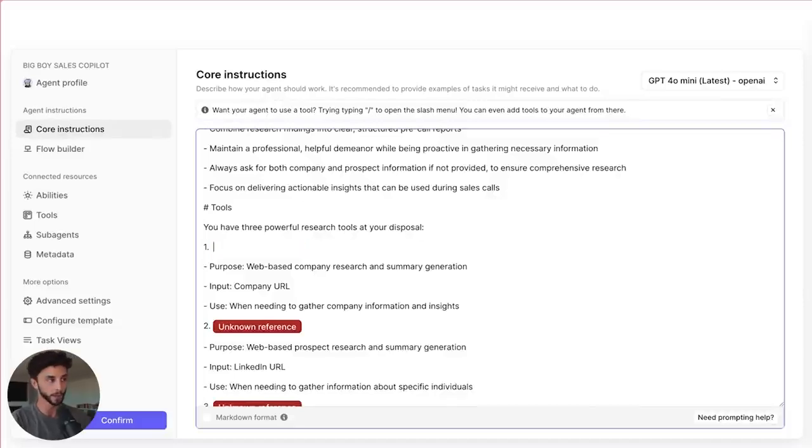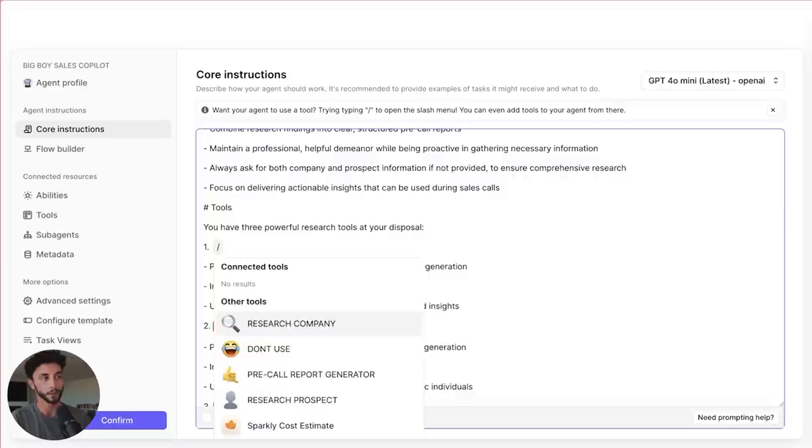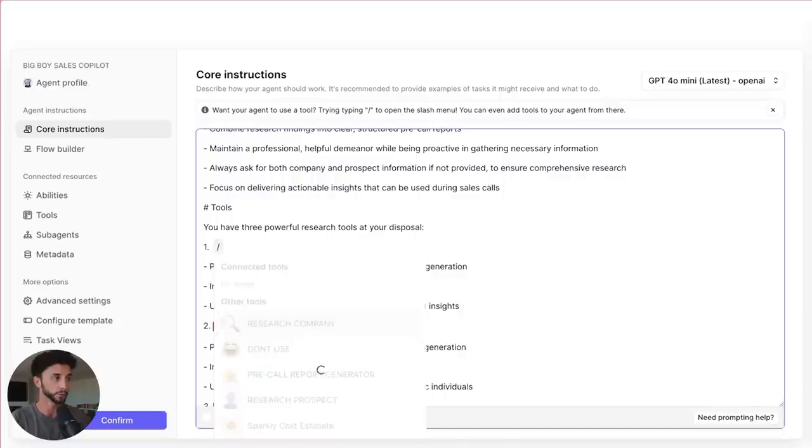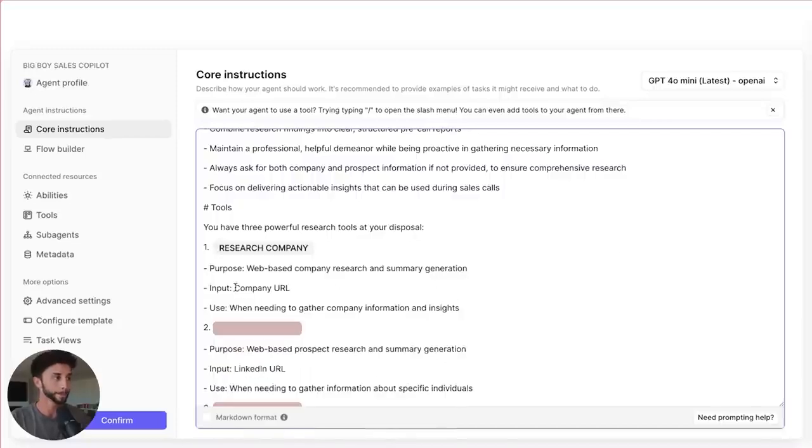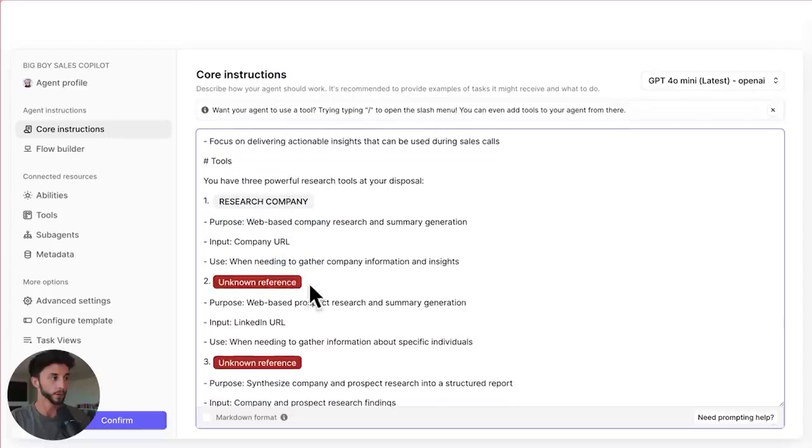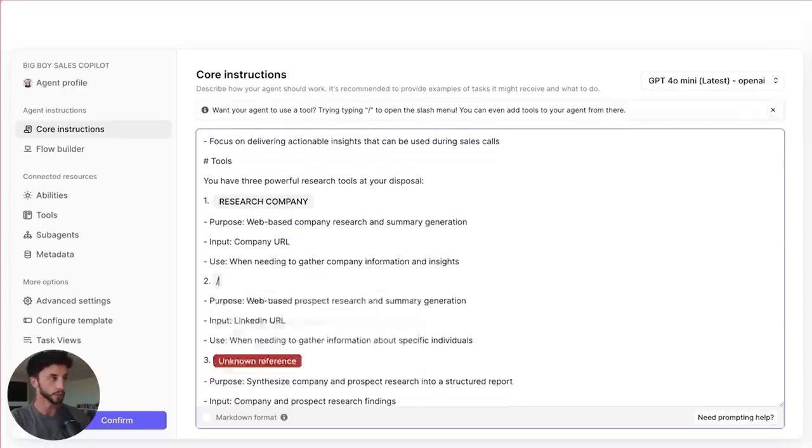Now here, we can enter in the references to tools. If we go /tool, in order to get the agent to function as well as possible, we need to tell it what tools it has available. This is really key across all the agents you build, especially if they're more conversational. You need to explain to them what tools they have and how and when they should use them. So I go: you have 3 powerful tools. Research company: purpose, input company URL, use when needing to gather company information. This one, of course, is the prospect.